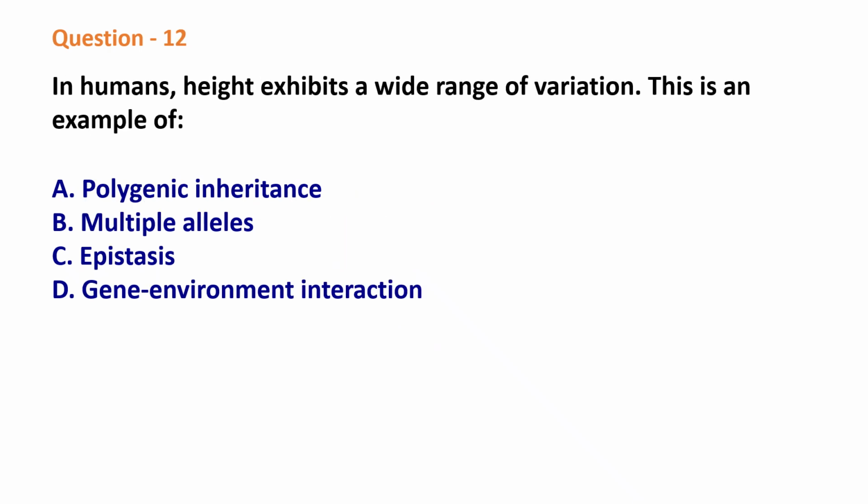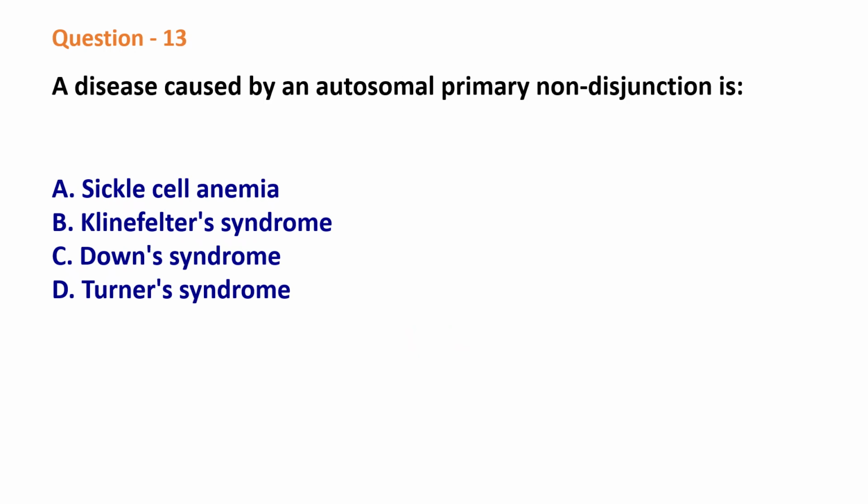Question 12. In humans, height exhibits a wide range of variation. This is an example of polygenic inheritance, multiple alleles, epistasis, gene-environment interaction. The correct answer is polygenic inheritance. Question 13. A disease caused by an autosomal primary non-disjunction is sickle cell anemia, Klinefelter syndrome, Down syndrome, Turner syndrome. The correct answer is Down syndrome.